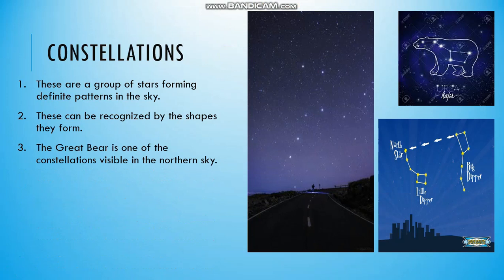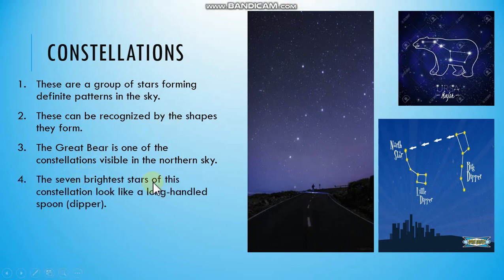So all these three figures are of Great Bear. So actual figure is this one. If you imagine this, it looks similar to a bear. It is also called Ursa Major. That is why it is known as Great Bear.